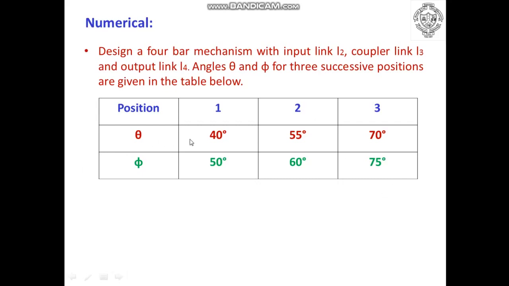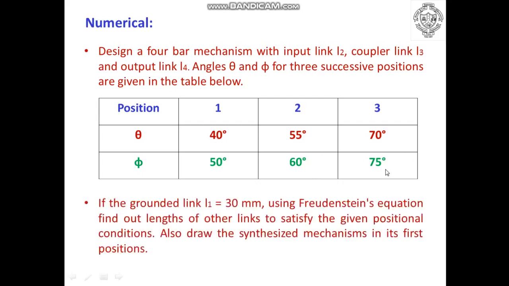So the first position of theta is 40 degrees, second position is 55 degrees and third position is 70 degrees. For phi, that is the inclination of the output crank, the first position is 50 degrees, second position is 60 degrees and third position is 75 degrees.